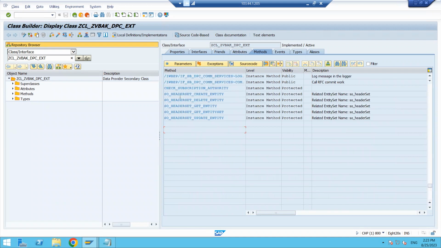Fine. So in these 5 methods, how can I identify where I can write the logic to fetch the data? After the entity set name, SO header set, we can see delete entity. If you want to delete data from the VBAK table, then we have to use this method. Or get entity: get means fetching the data. If you want to fetch single line information, then we have to come to this get entity method. Get entity set: if you want to fetch multiple lines of information, then we have to go for get entity set. And if you want to update some data in the VBAK table, then update entity.